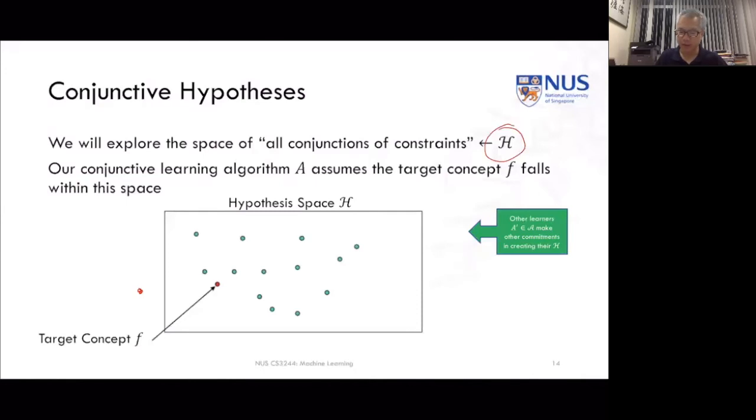So we're going to see that a whole bunch of learners that we might choose from have to make some type of commitment in creating their hypothesis space, and it's going to create this type of border in the space of all possible hypotheses and narrow down to ones that it thinks are likely, okay?